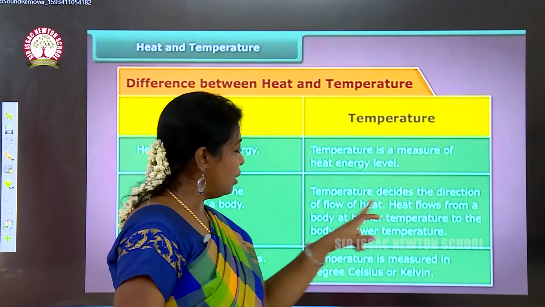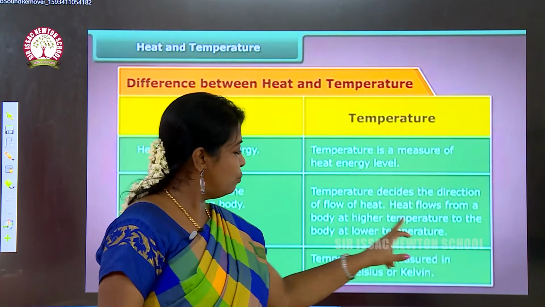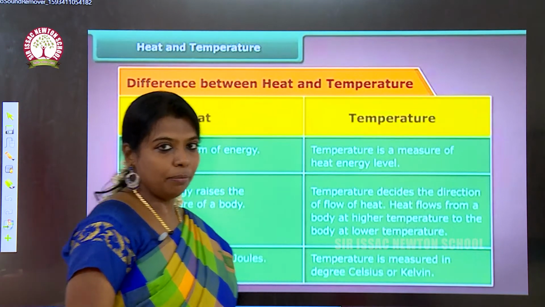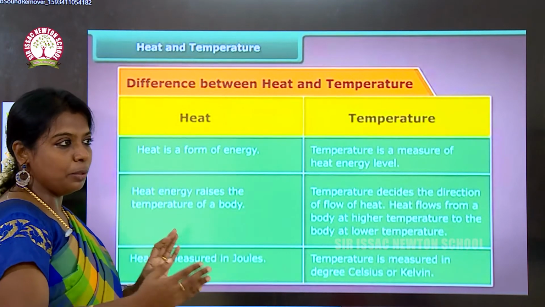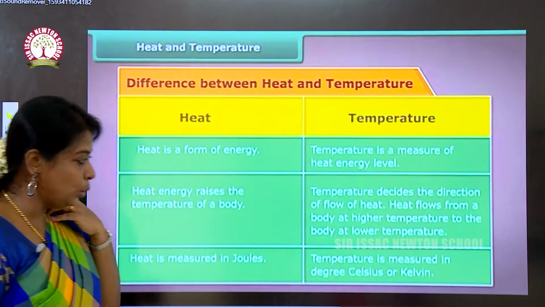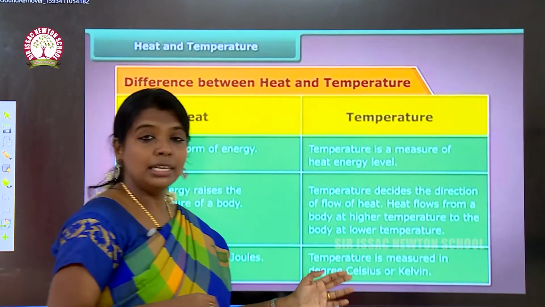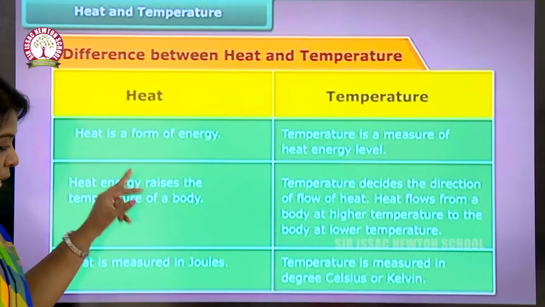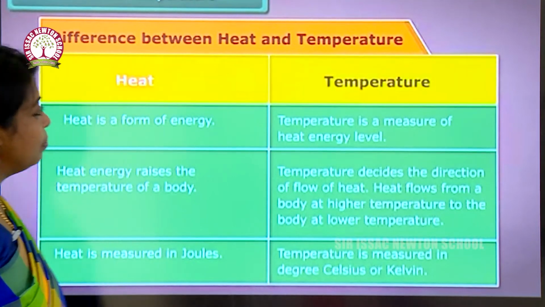Temperature decides the direction of flow of heat. Heat flows from a body at a higher temperature to a body at a lower temperature. Heat is measured in joules and temperature is measured in Celsius or Kelvin. This is the difference between heat and temperature.